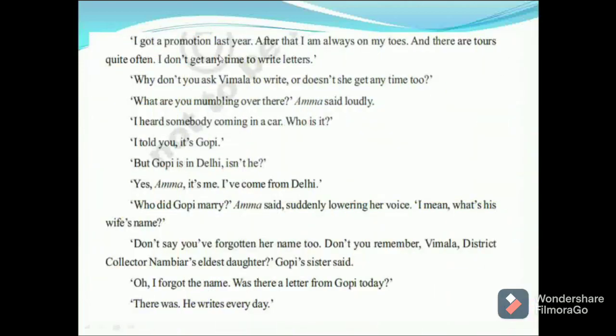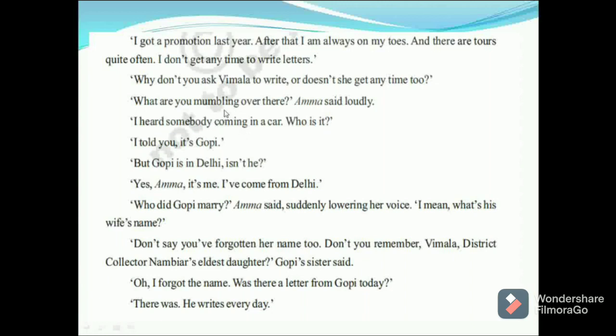I got a promotion last year. After that, I am always on my toes, and there are tours quite often. Here you see, Gopi said he got a promotion last year, and he was always busy, and moreover he had many tours, business tours. I don't get any time to write letters. The reason is he got a promotion, and moreover he was busy. Why don't you ask Vimala to write, or doesn't she get any time to?